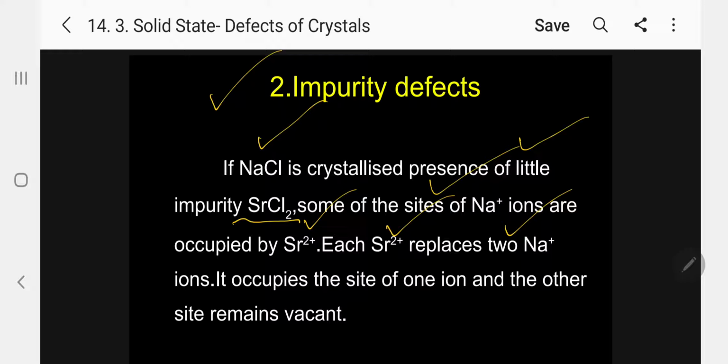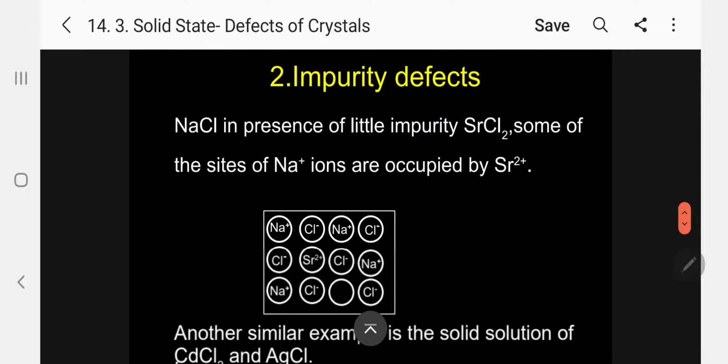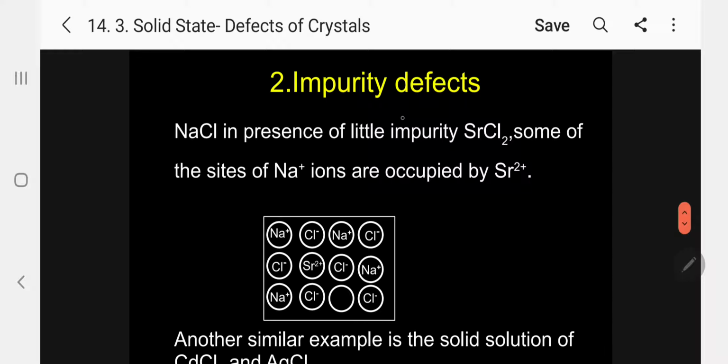So when one strontium ion occupies, automatically there will be one empty space. It occupies the site of one ion and the other site remains vacant. Kindly follow. This is the most important point for impurity defect. Kindly see the diagram. Sodium chloride in presence of little impurity strontium chloride, some of the sites of sodium are occupied by strontium. Here I am showing one example. Here is the strontium 2+ occupying the site, so that one is vacant. So automatically the total number of positive and negative charges will be equal.